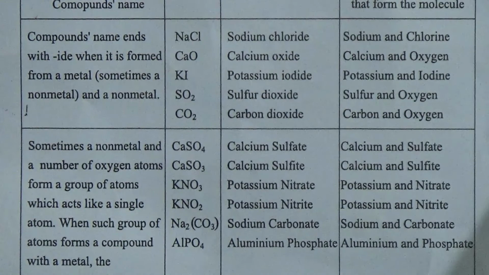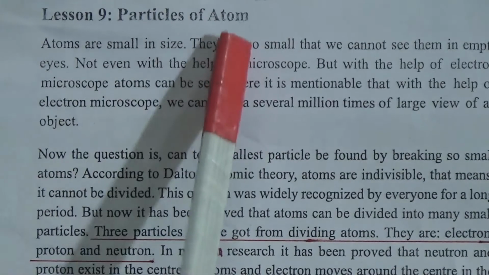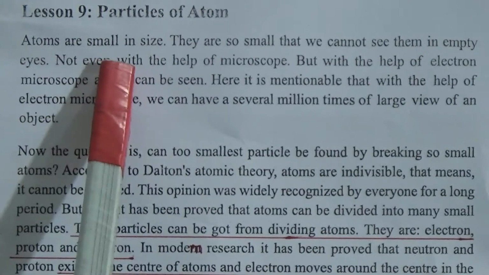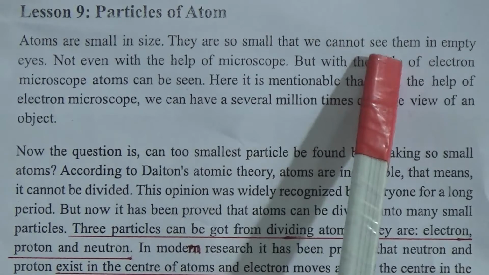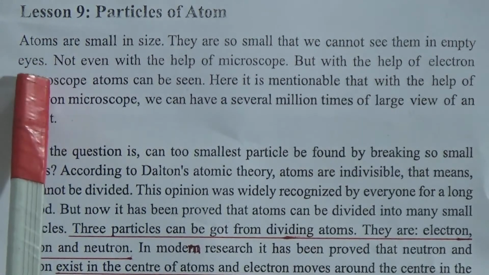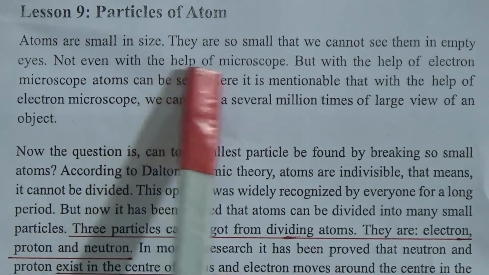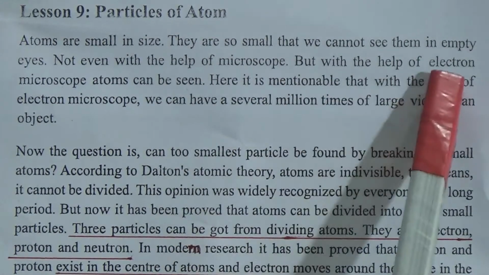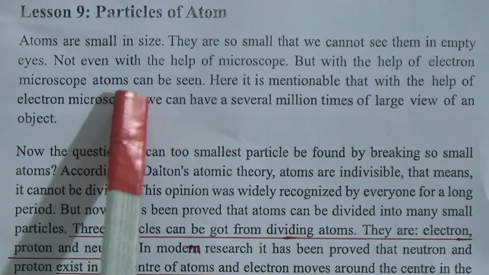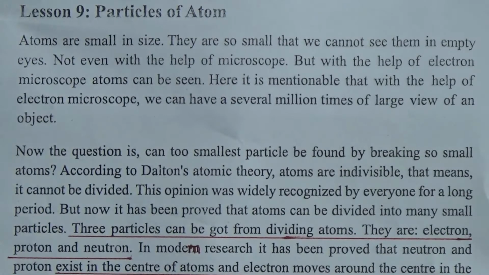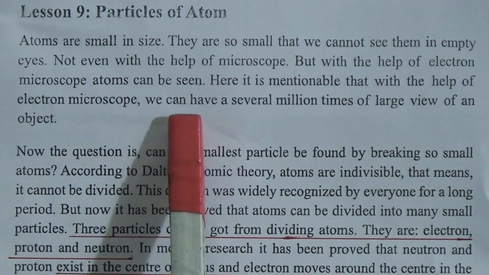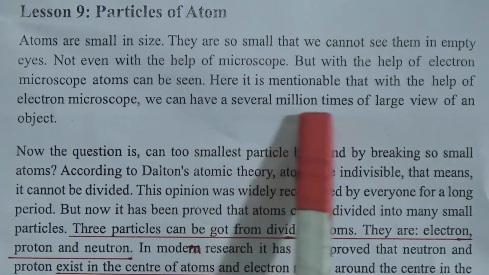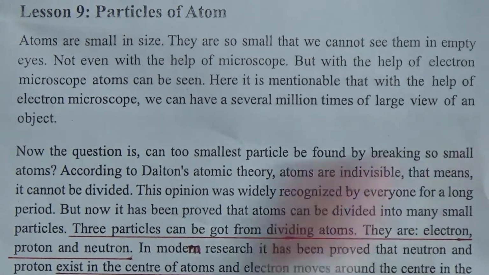Now come to this page, page 68, lesson 9, particles of atom. Atoms are small in size. They are so small that we cannot see them with naked eyes, not even with the help of a microscope, but with the help of an electron microscope, atoms can be seen. It is mentionable that with an electron microscope, we can have a view several million times larger of an object.